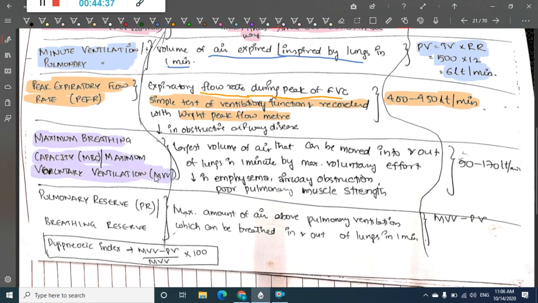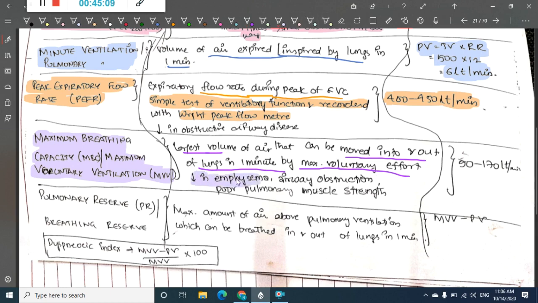This means the maximum amount of air, that is, the largest volume of air that is moved in and out of the lungs in 1 minute by maximum voluntary effort. With your maximum voluntary effort, the amount of air that you can move in and out of the lungs for 1 minute is called maximum breathing capacity or maximum voluntary ventilation.